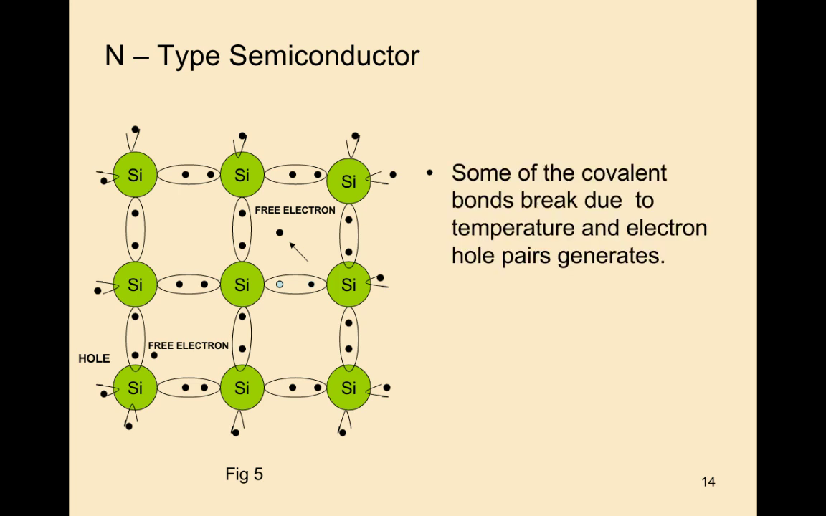Some of the covalent bonds break due to temperature and an electron-hole pair is generated. Electrons are the majority and holes are the minority in n-type semiconductor. So in n-type semiconductor, electrons are the majority and holes are the minority charge carriers.